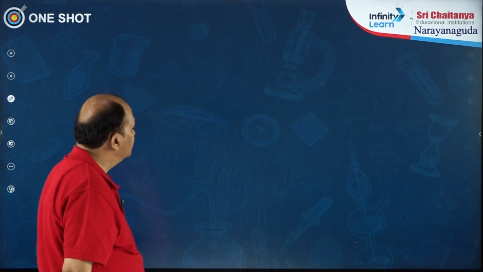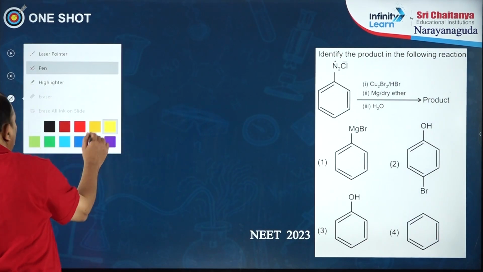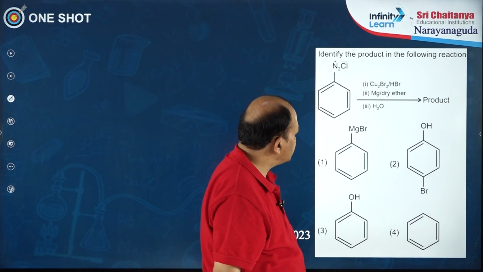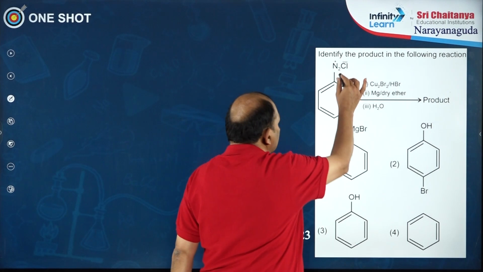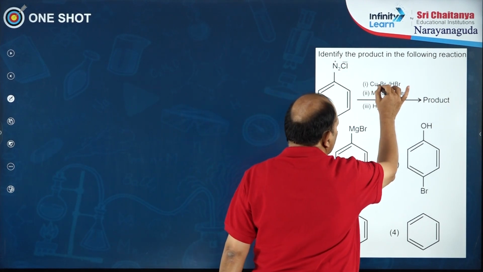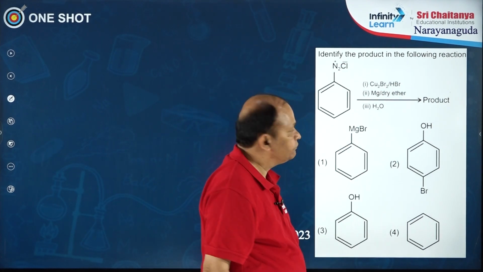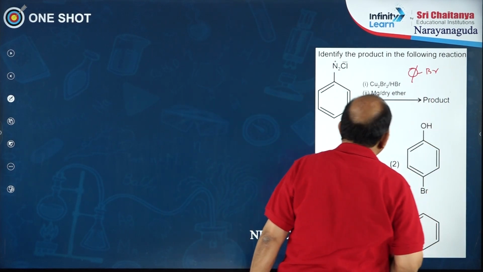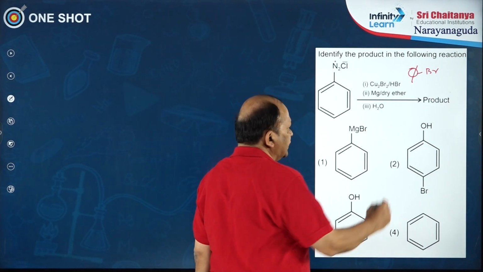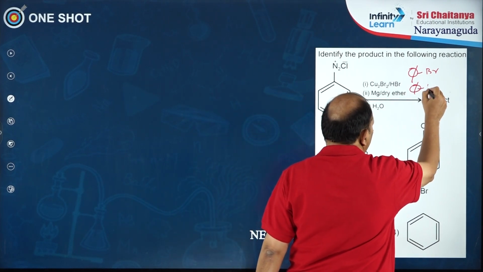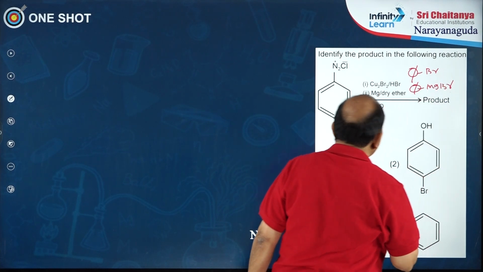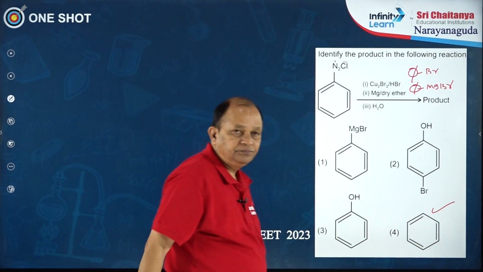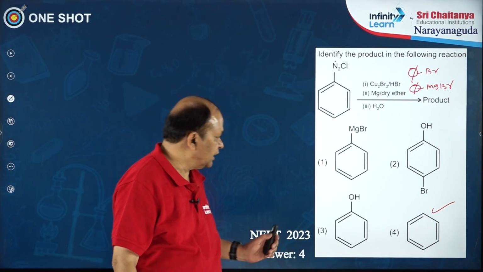Okay. Now, we have a question on this. NEET 2023. Identify the product in the following reactions. The final product is being asked. He has started with benzene diazonium chloride. So, he has treated it with Cu2Br2. So, initially we get bromobenzene. Bromobenzene is treated with magnesium and dry ether. So, you get a Grignard reagent, phenyl magnesium bromide. We get phenyl magnesium bromide, which on hydrolysis will give benzene. Okay. So, the fourth option is the right option.